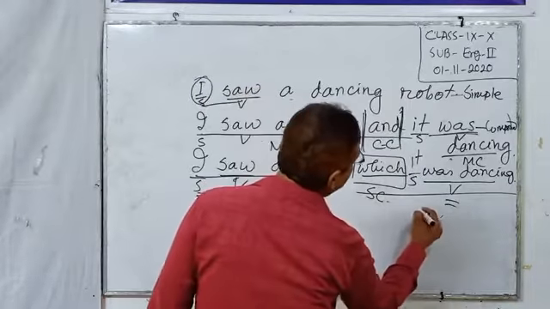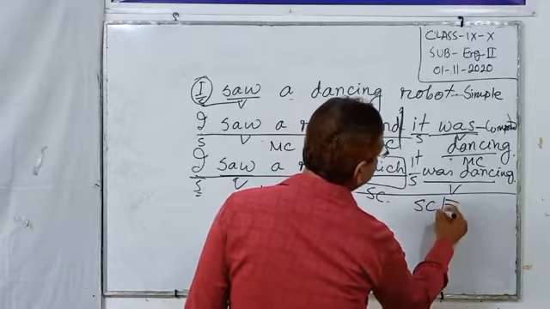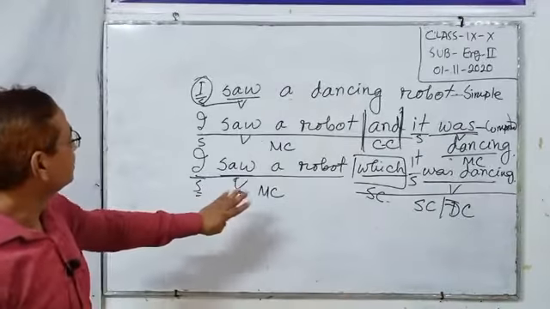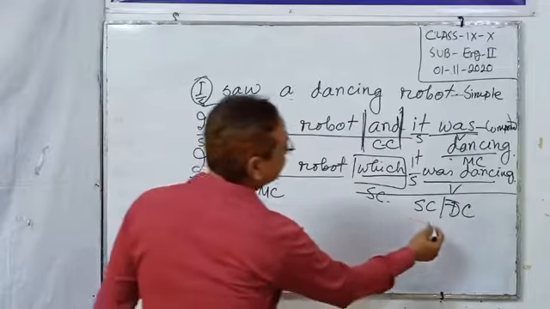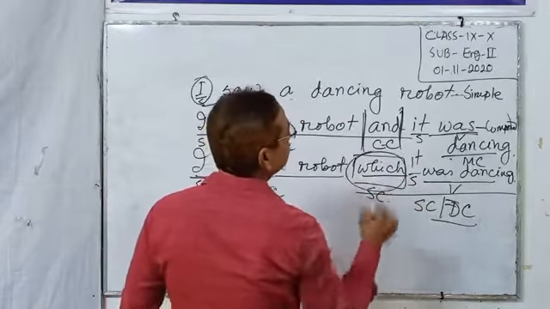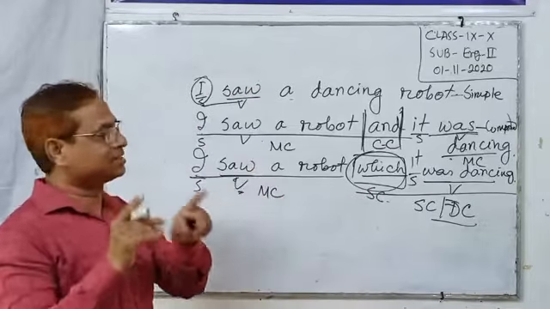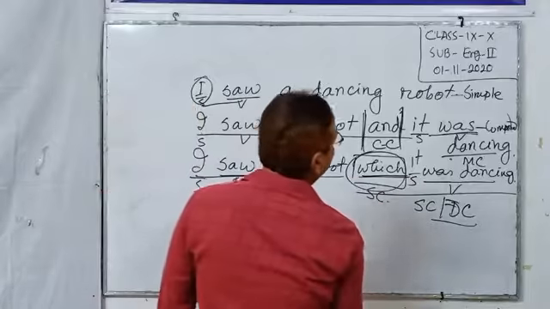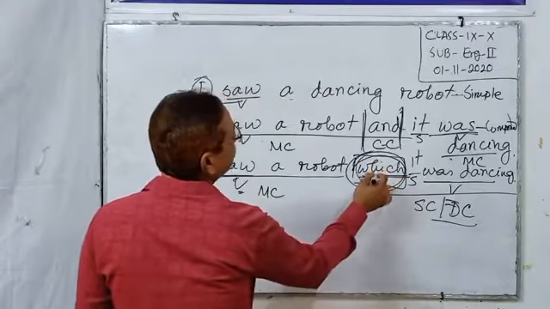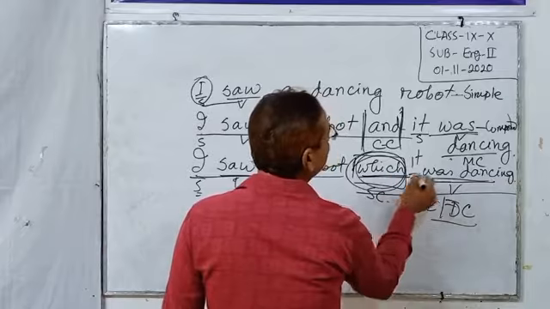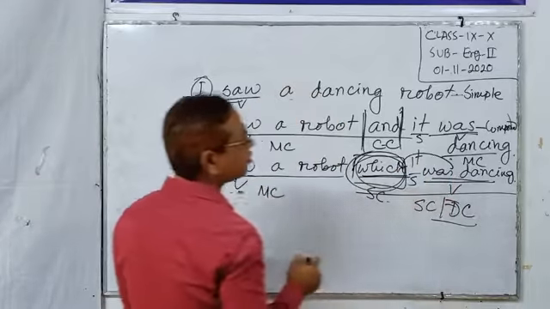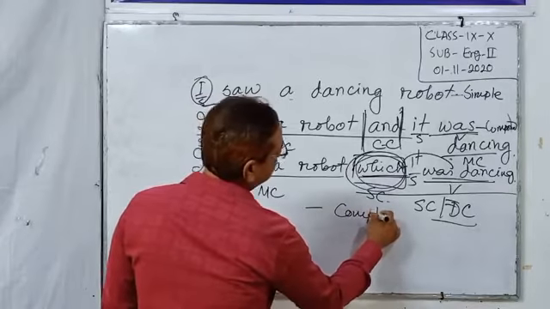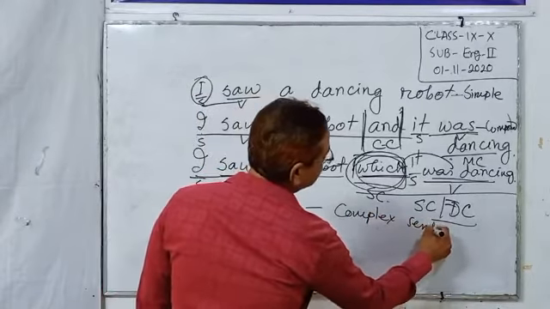And the last one: this is a main clause, and which it was dancing is a subordinating clause or dependent clause, DC. When a main clause and a dependent clause are connected with aubis or a subordinating conjunction used before a clause, it is a complex sentence.